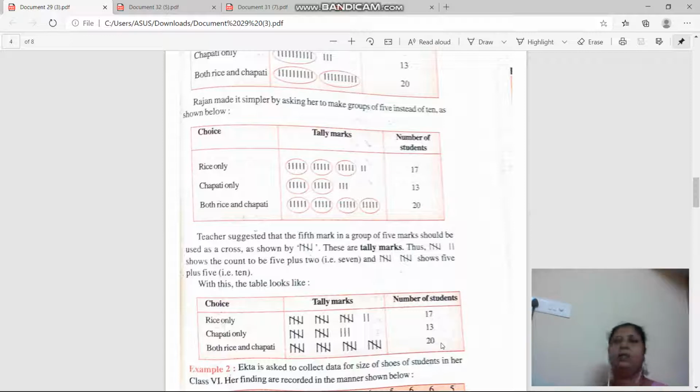Understand everyone? We studied about the data, then we studied how it is organized easily and systematically. Get it? Now next.